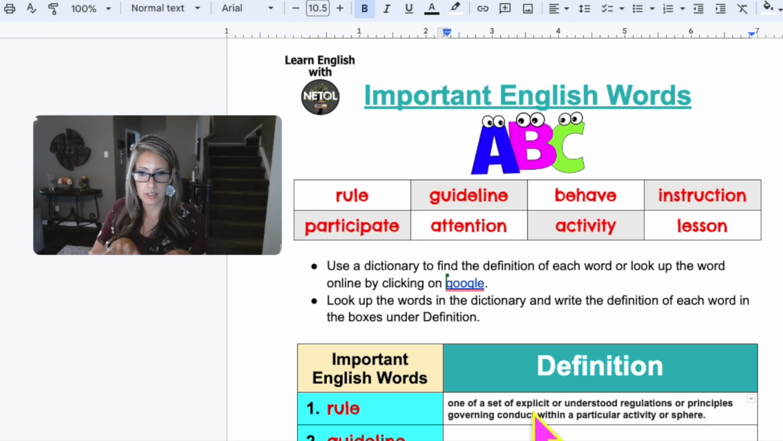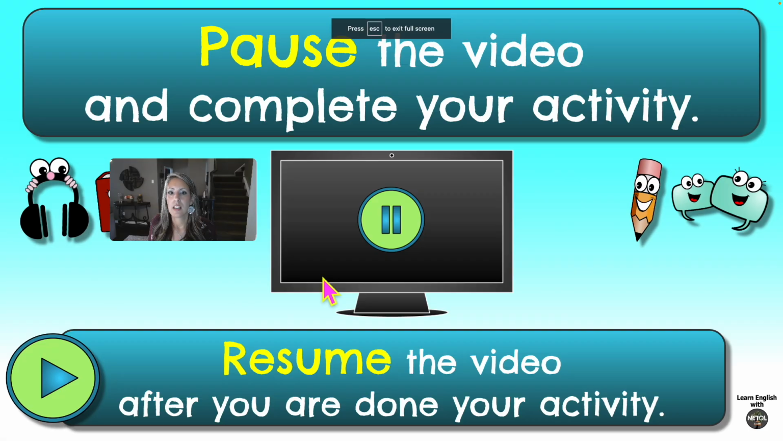So you can do it this way. You can also practice your typing by typing the definition instead of copying and pasting. You can use a notebook, write down the word and the definition. So now we're going to pause the video. Please open the document and find the definitions for all of the words. See you soon.